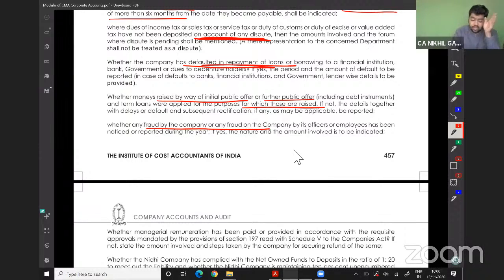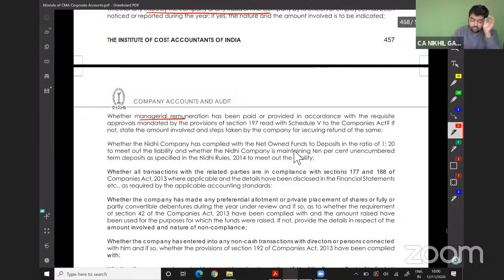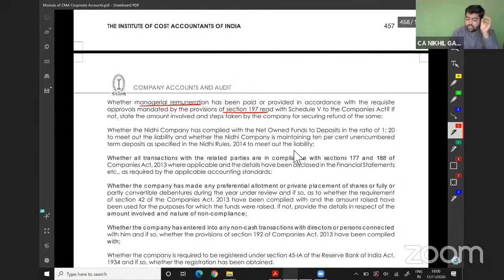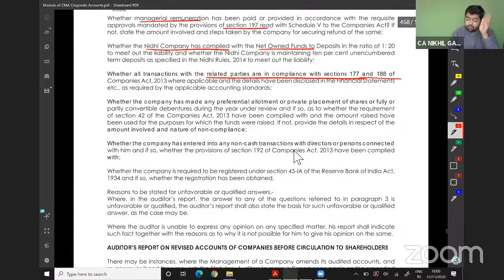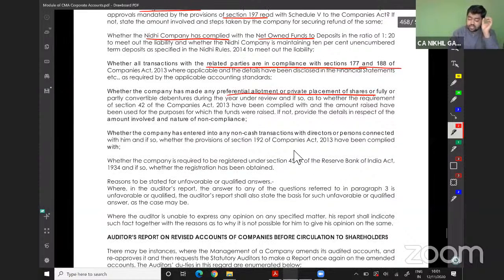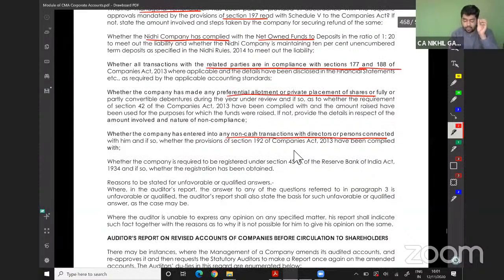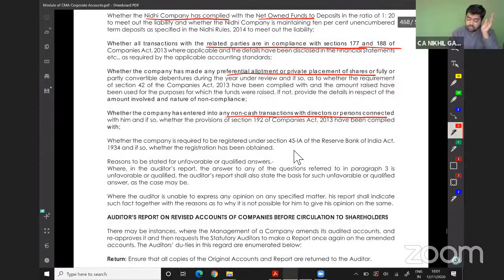Whether managerial remuneration is paid as per section 197. Whether the Nidhi company has complied with the net owned funds requirement. Whether all the transactions with related parties are in compliance with sections 177 and 188. Whether the company has made any preferential allotment or private placement of shares. Whether the company has entered into any non-cash transaction with directors or persons connected with them. Whether the company is required to be registered under section 45-IA of the Reserve Bank of India Act.